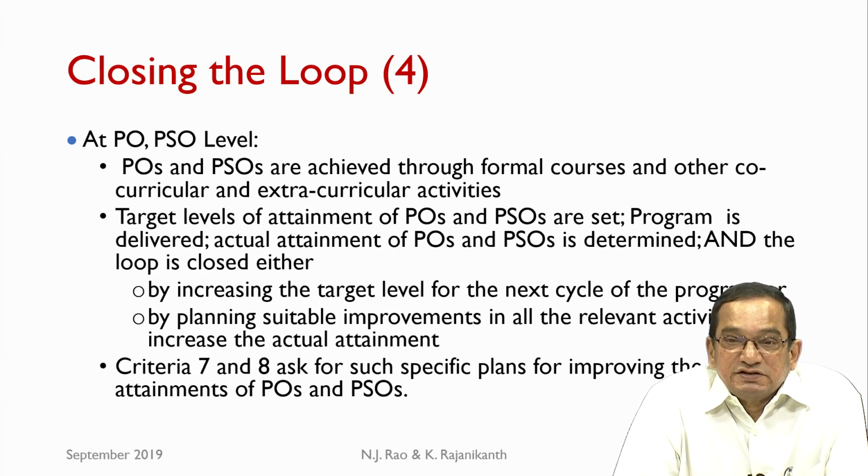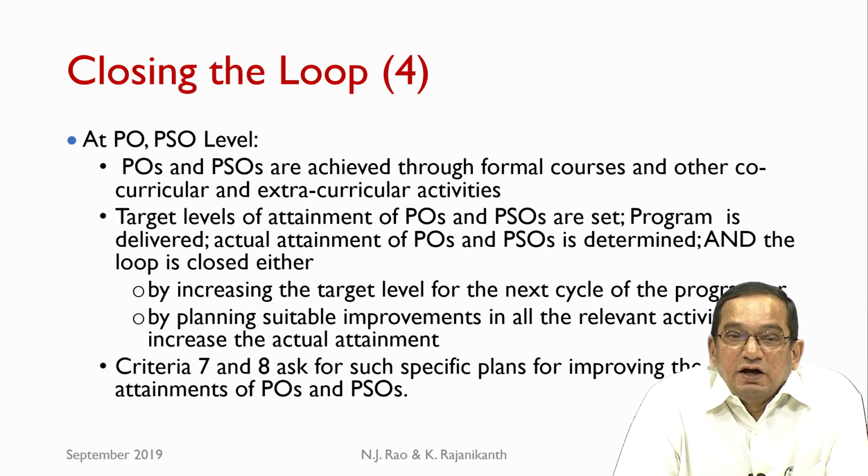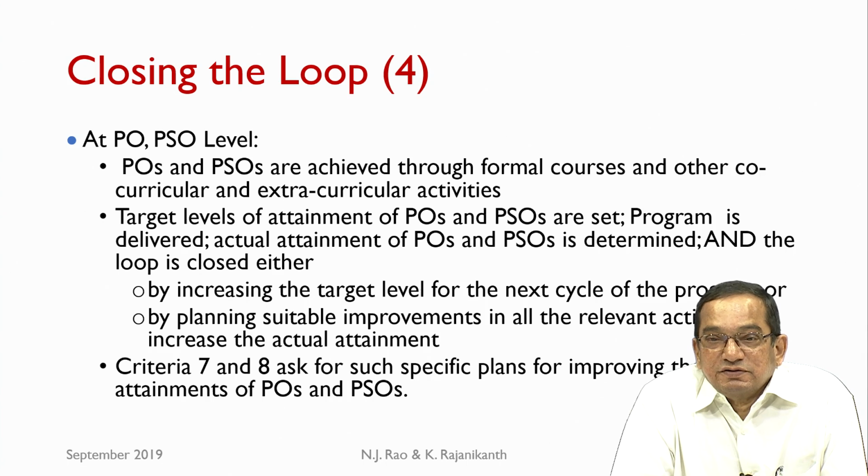So, for that batch we set the targets for the attainment of POs and PSOs, the actual program is delivered, then the actual attainment of POs and PSOs is determined based on the attainments of that batch of students over the 4-year period over which they have studied their BTech program, and then the loop is closed.